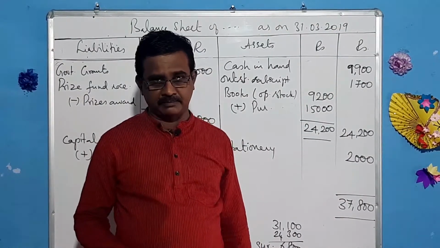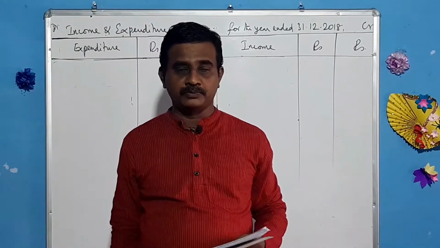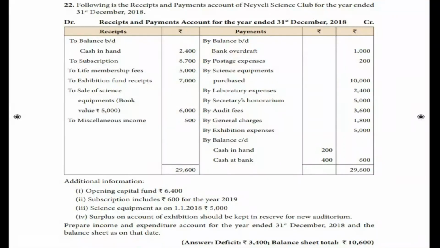Shall we go to the next sum? Let us go to the next problem, problem number 22. Shall I read it? Following is the receipts and payments account of Neyveli Science Club for the year ended 31st December 2018. Receipts, balance brought down, cash in hand 2,400. Subscription 8,700. Life membership fees 5,000. Exhibition fund receipts 7,000. Sale of science equipments value 5,000 but sold for 6,000.